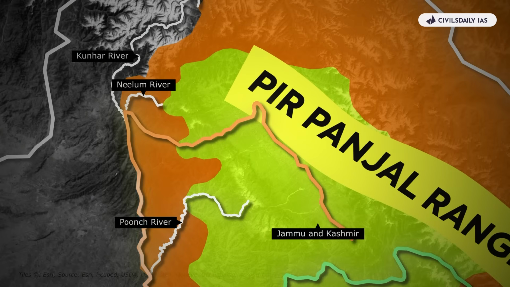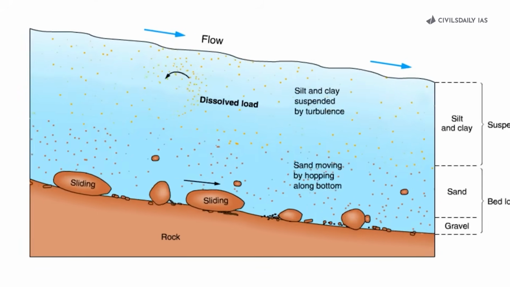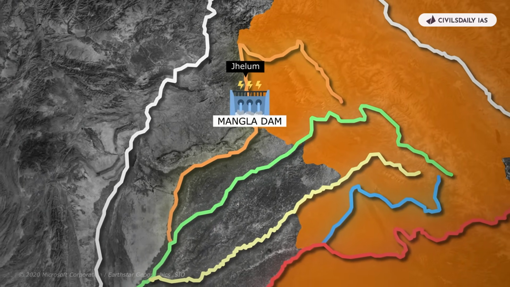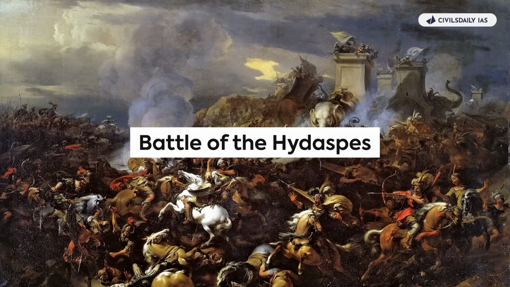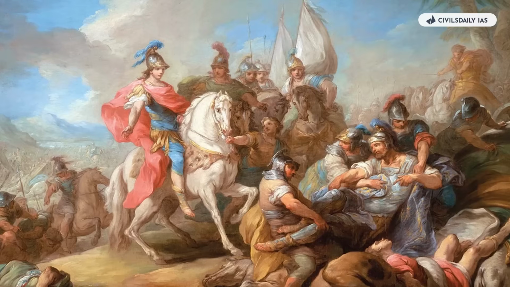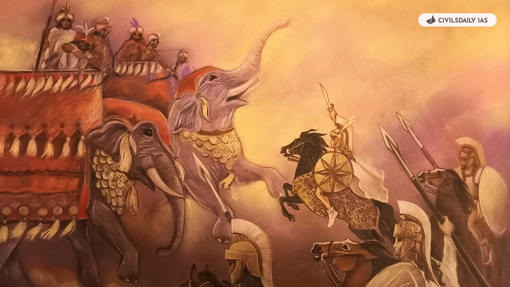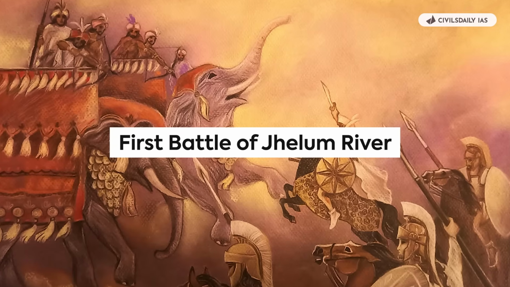The Jhelum River, originating from Verinag Spring in the Pir Panjal range, is known for its steep gradient and high sediment load. It is a tributary of Indus and forms the Mangla Dam, a significant hydroelectric and irrigation project, and it was the site of the famous Battle of Hydaspes, which was fought between Alexander and King Porus. This decisive battle was fought on the bank of Jhelum, which is known as Hydaspes to the Greeks, and it is also known as the First Battle of Jhelum River.